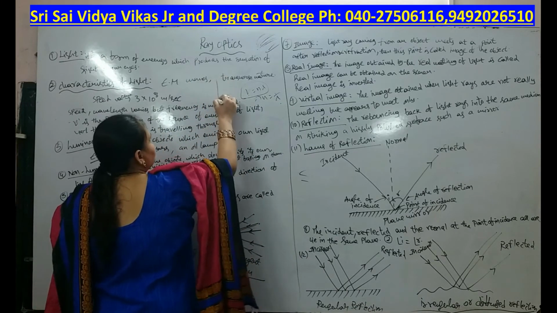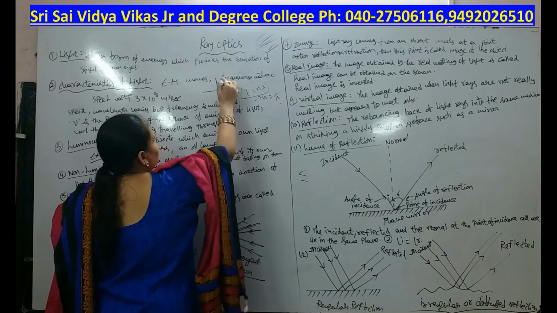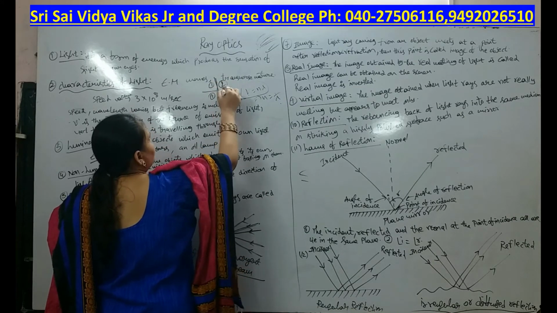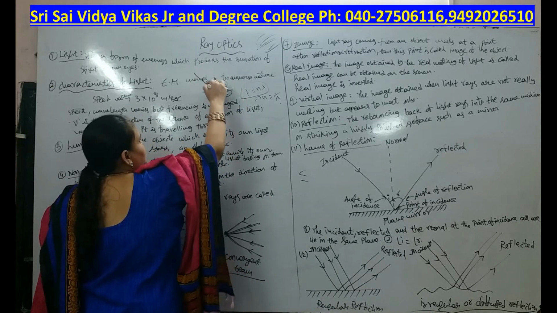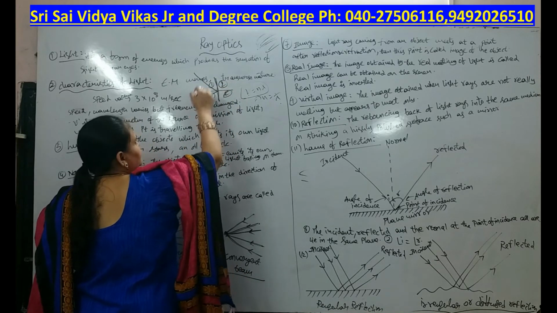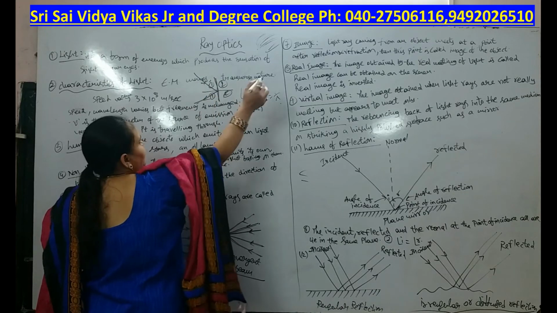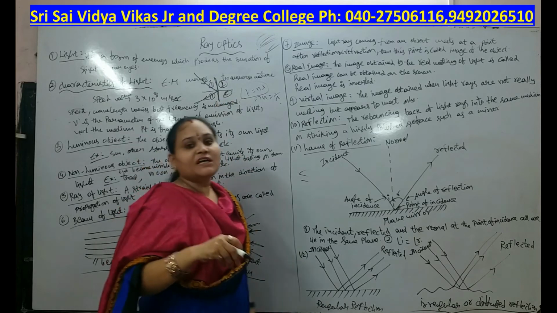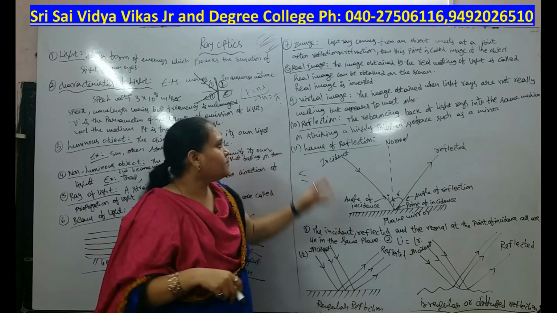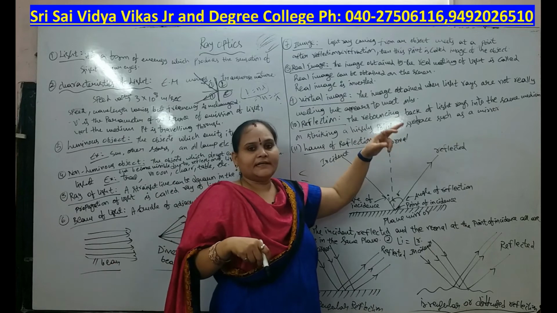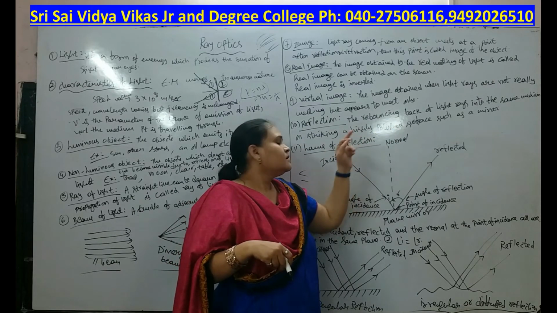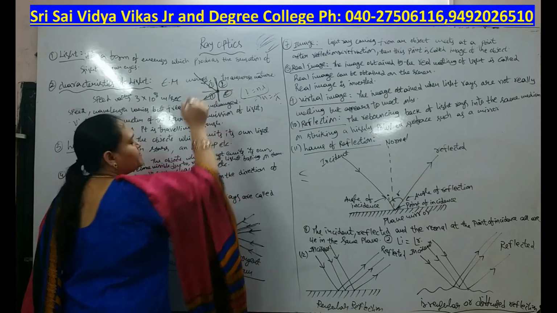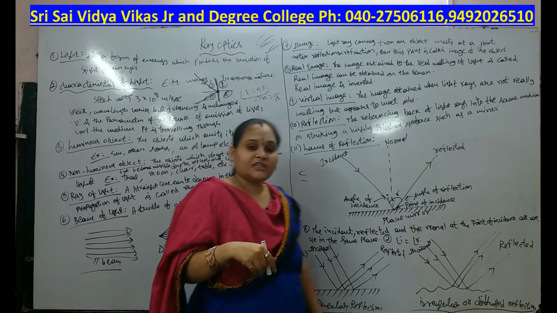See, reflection. This is medium 1, this is medium 2, the second medium. This is the incident light and this is the reflected light. Rebouncing back, entering into the same medium, is nothing but a reflection of light. The rebouncing back of light rays into the same medium on striking a polished surface such as a mirror is called a reflection of light.